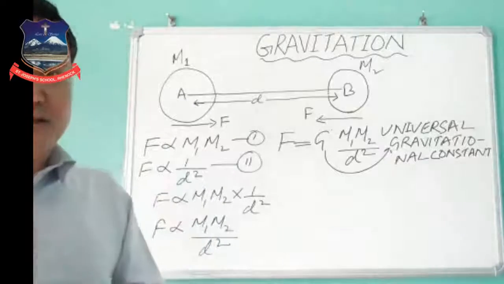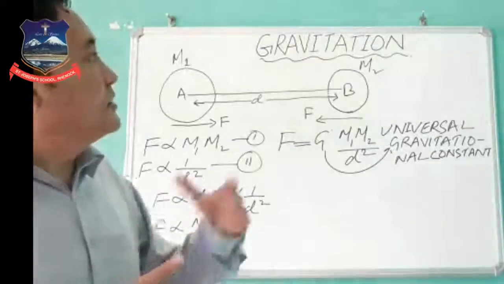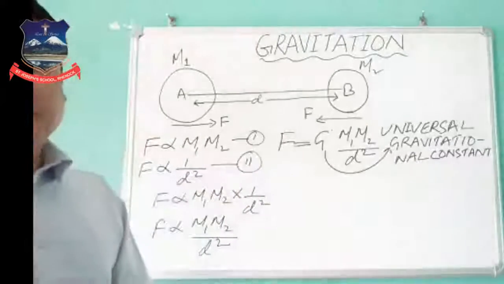He proposed this law due to the finding of this gravitational force.